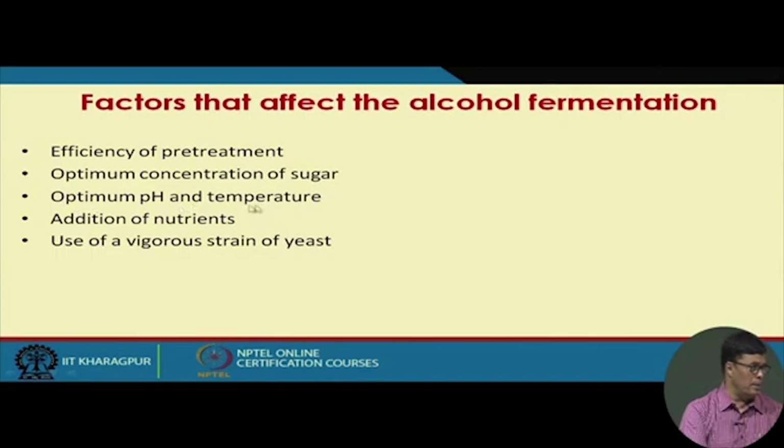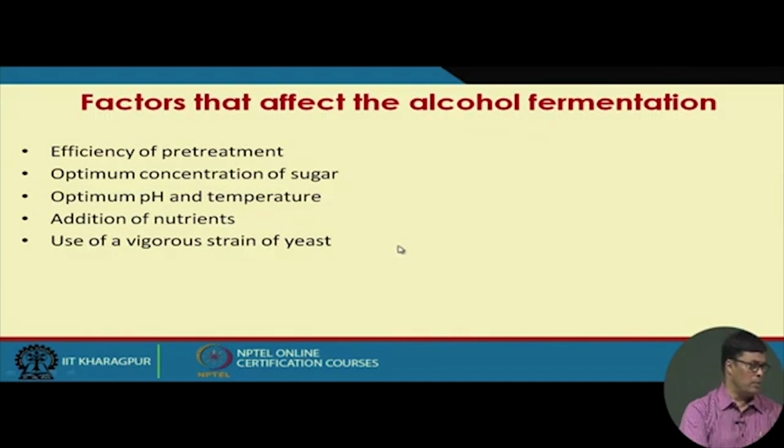Then optimum pH and temperature. The yeast fermentation usually takes place at acidic pH, around 4.5 to 5, and the temperature is close to ambient, about 30 degrees centigrade. Addition of nutrients as per requirement, because we require some nitrogen, magnesium or phosphorus.